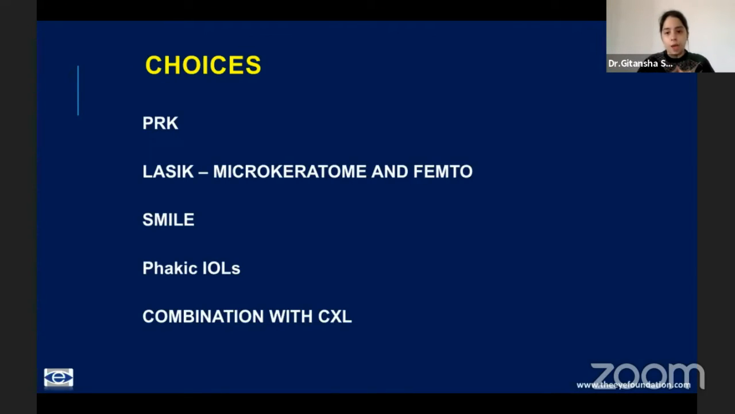What are the choices that you have at hand? Start with surface ablation. We can do a LASIK, which can either be with a blade or a microkeratome, or with a femtosecond laser. The next option would be a SMILE.